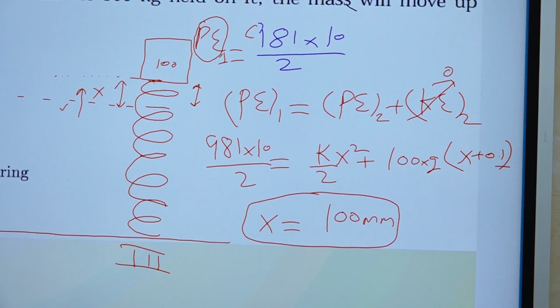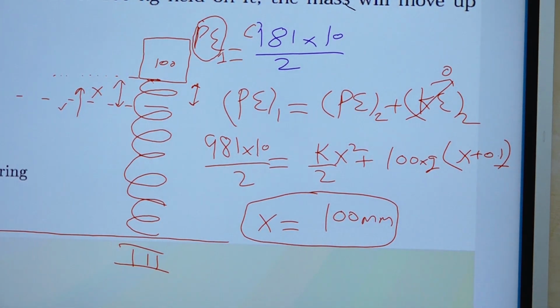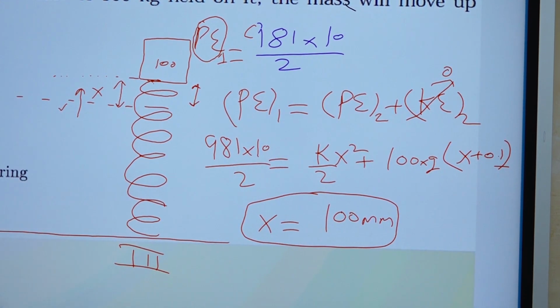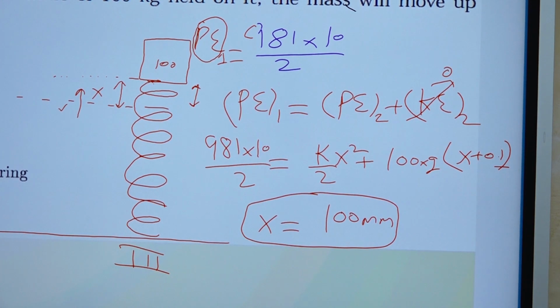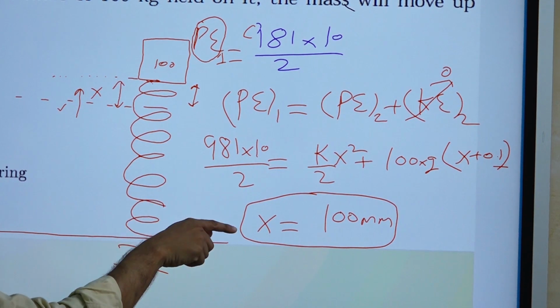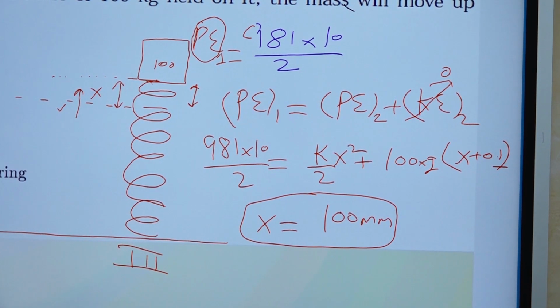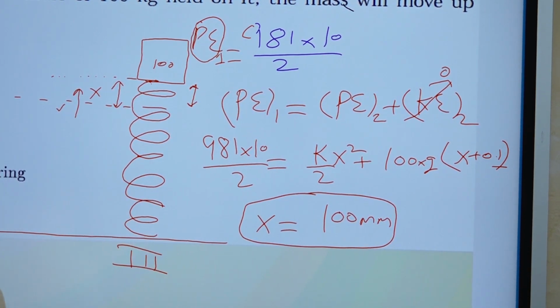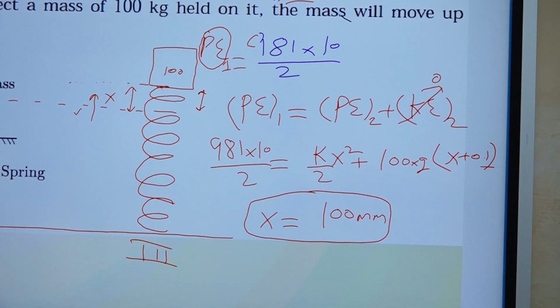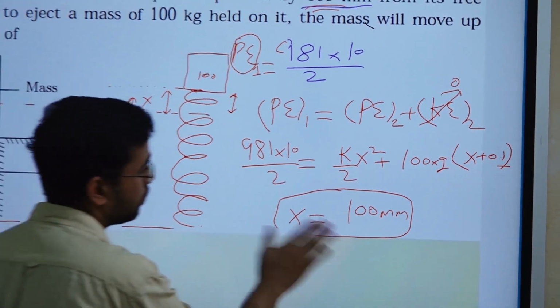So that's how we are going to solve these types of questions with energy balance. Initial energy will be equal to final energy. Now let us move to the next question. You have to solve this from this step to this step with the help of a calculator, and always use only the scientific calculator that is available in GATE, right? I already shared the link in Moodle. Okay, let us move to the next question now.